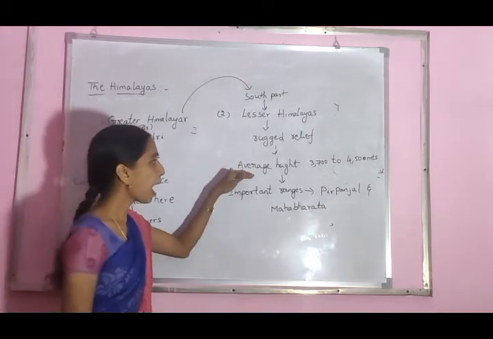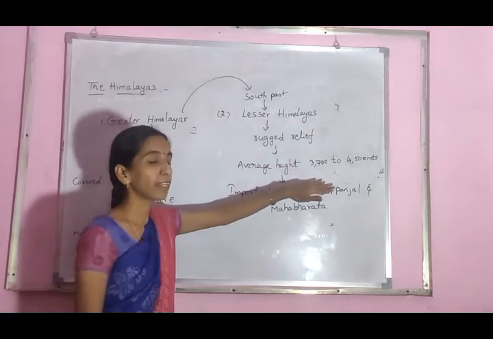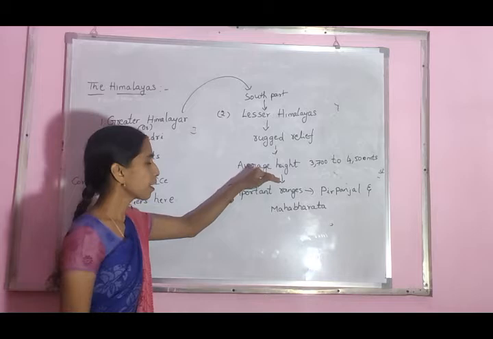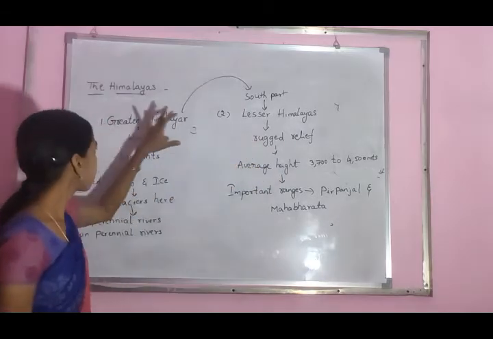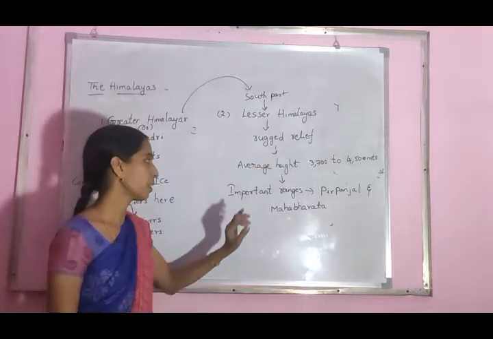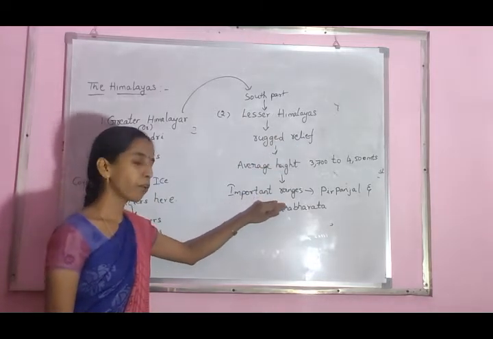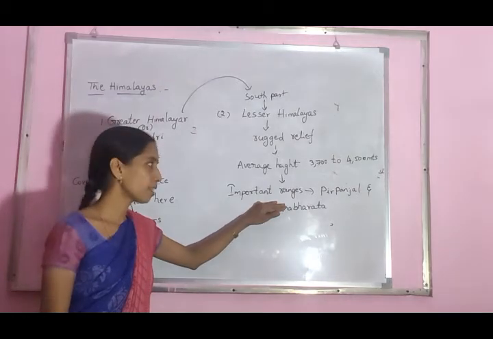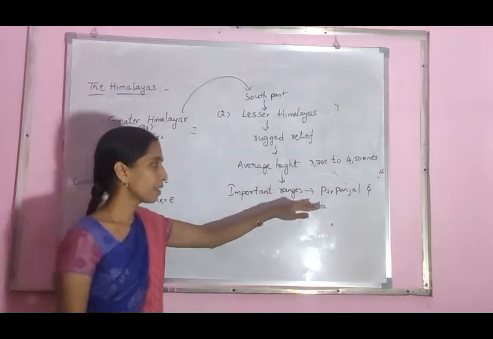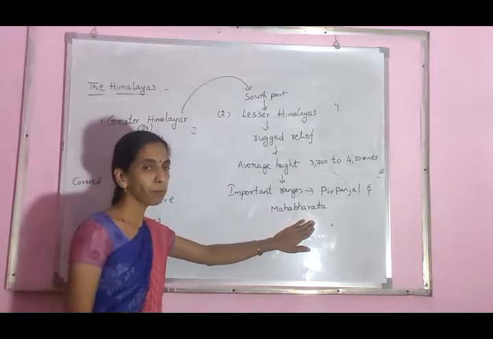The average height is 3,700 to 4,500 meters. You can compare the Greater and Lesser Himalayas average heights. Next, the important mountains are Pir Panjal and Mahabharata.